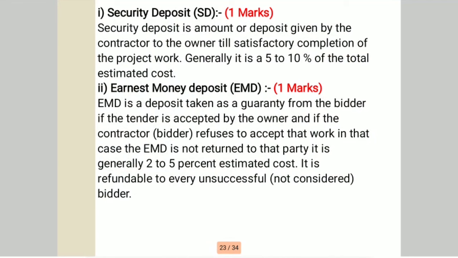Then second is earnest money deposit. Earnest money deposit, EMD, is a deposit taken as a guarantee from the bidder. If the tender is accepted by the owner, and the bidder or contractor refuses to accept the work, in that case the EMD is not returned to that party. It is generally 2 to 5% of the estimated cost, and this cost is mentioned on the tender notice. It is refundable to every unsuccessful or not considered bidder.